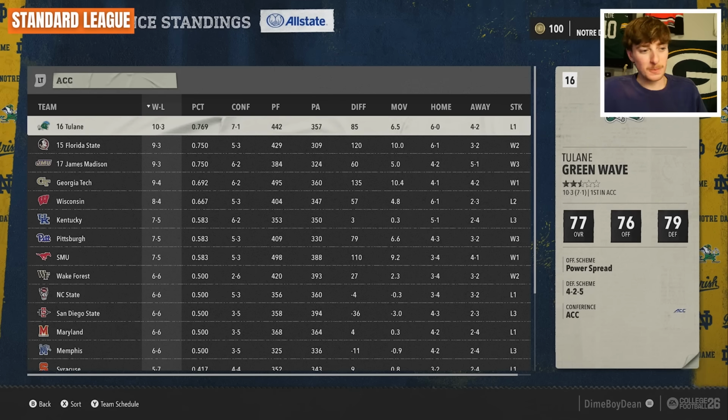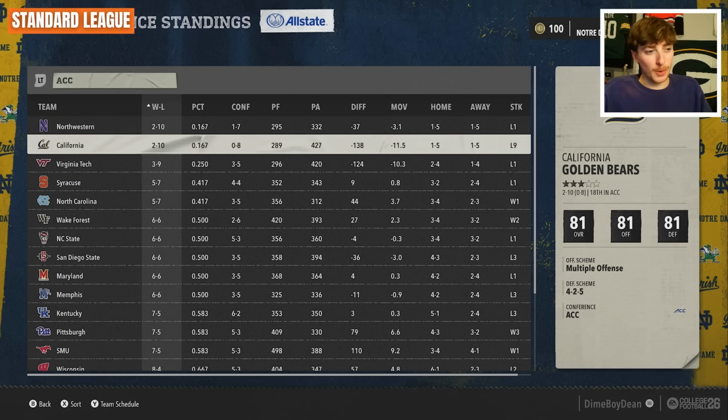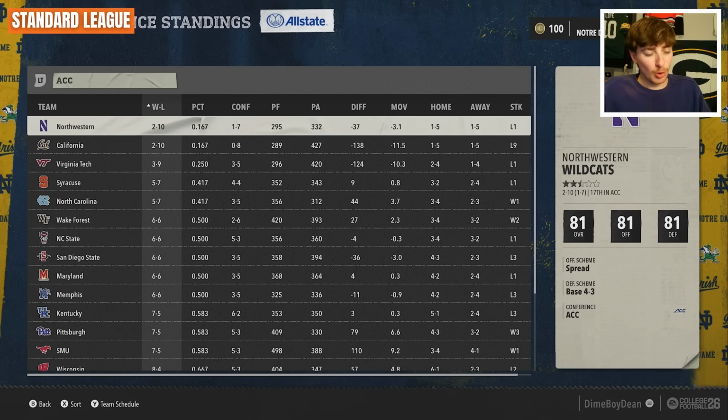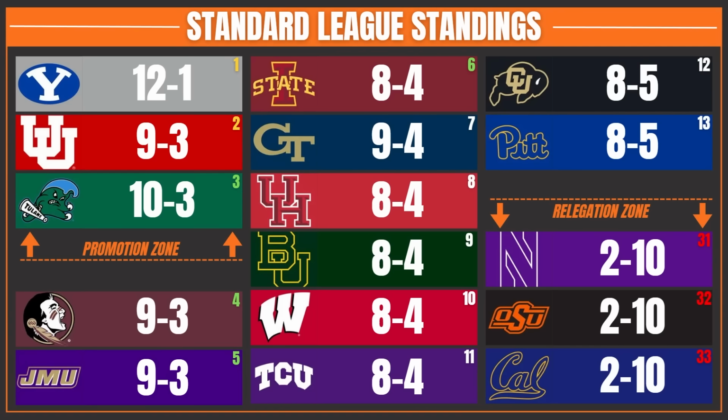Yeah, they went 10-3, but they are unfortunately a lower ranked CFP team, so that means they're not going to get the spot over Utah. We had Northwestern and California both go 2-10, so they're probably getting relegated. Northwestern was literally just relegated down to this level, so that means they're going down to the very bottom. So yeah, that's exactly what will happen. The 2 Utah teams will get promoted to the Power League.